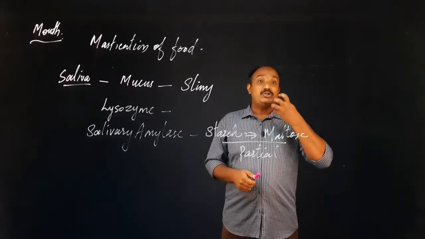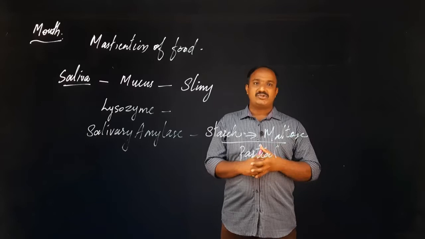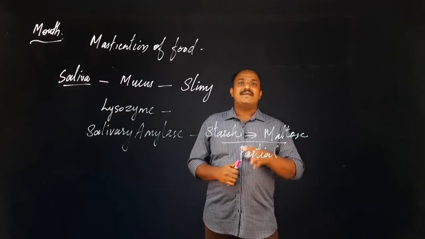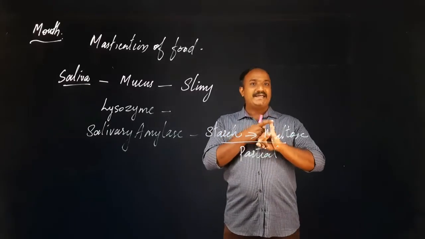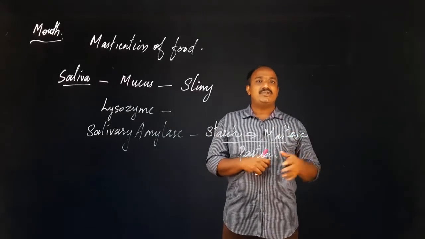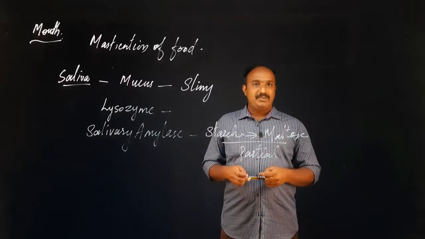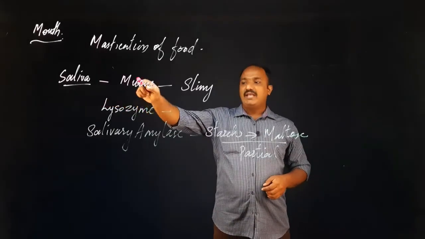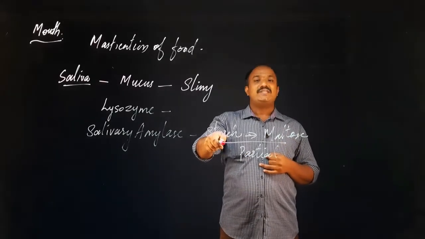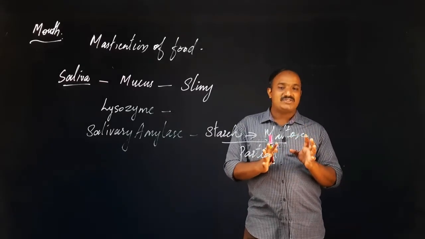Okay, so if it is chewed for more time in the mouth, now after a few minutes, 2 or 3 minutes, you feel a slight sweet taste. Okay, we didn't use any sugar. Beaten rice or cooked rice, not together, separately, if you are chewing repeatedly, you feel a sweet taste. Okay, that is because of this process. If you are chewing in the mouth repeatedly, it will be mixed with the saliva, and saliva contains salivary amylase. This cooked rice and beaten rice contains what? Starch. So that starch will be converted into maltose, and that maltose is sweet in taste.